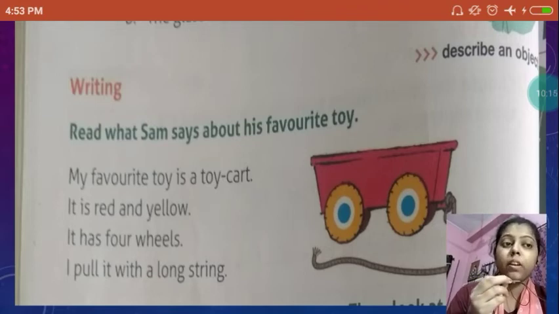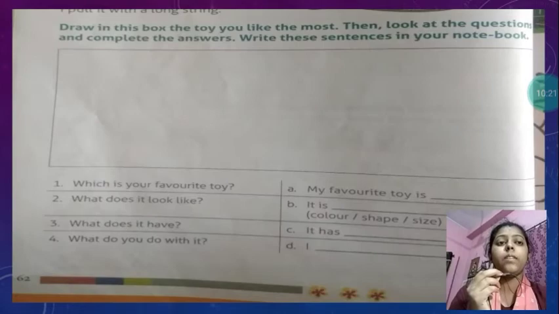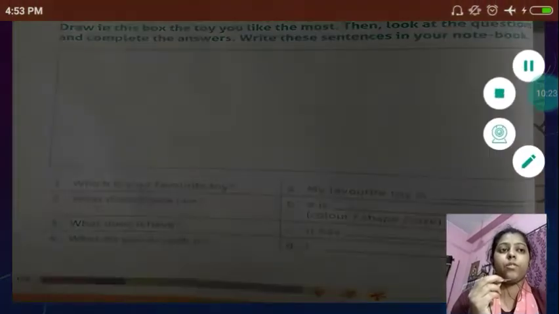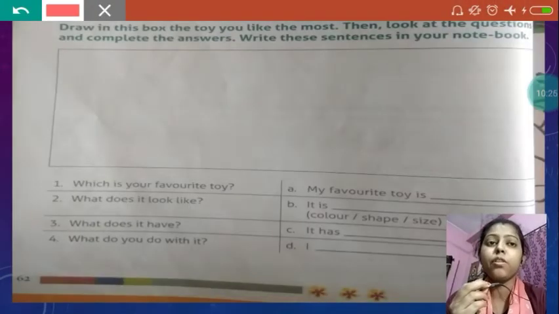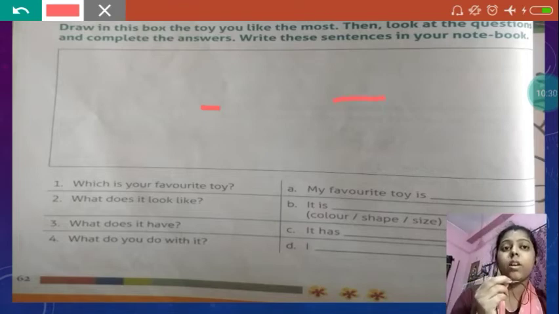I love to play with my doll. So like this we can describe an object. Now we will do some questions. Here in this space you have to draw your favorite toy, whichever you want to draw.